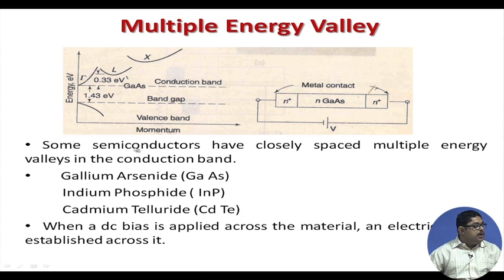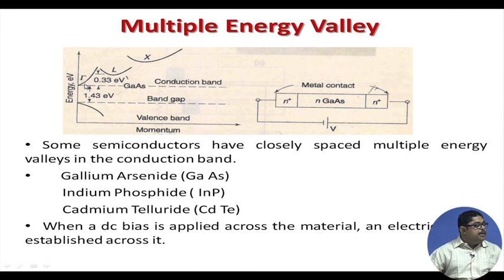But some semiconductors like gallium arsenide, indium phosphide and cadmium telluride, these three have closely spaced sub bands, closely spaced multiple energy valleys in the conduction band. In general we get only one, but here in gallium arsenide we get these values.